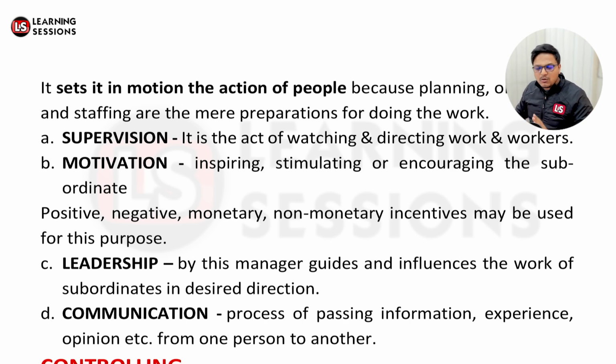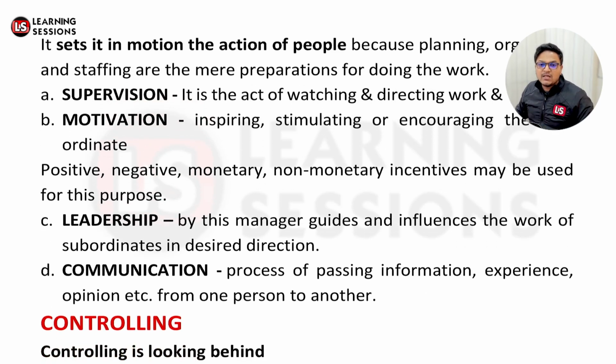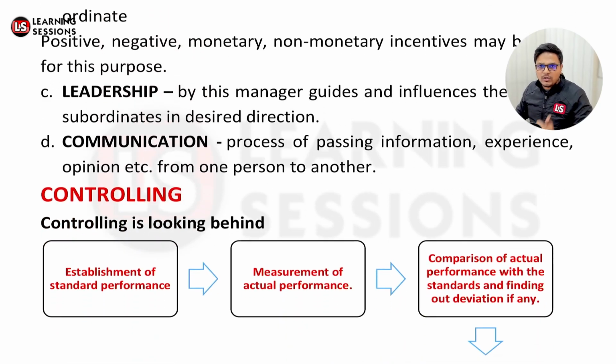So far we have learned about the four major things related to management. One, it was related to planning. The second one is related to organizing. Third one is related to staffing. And the fourth one is related to directing. The fifth one is related to controlling. Now controlling has a cycle.